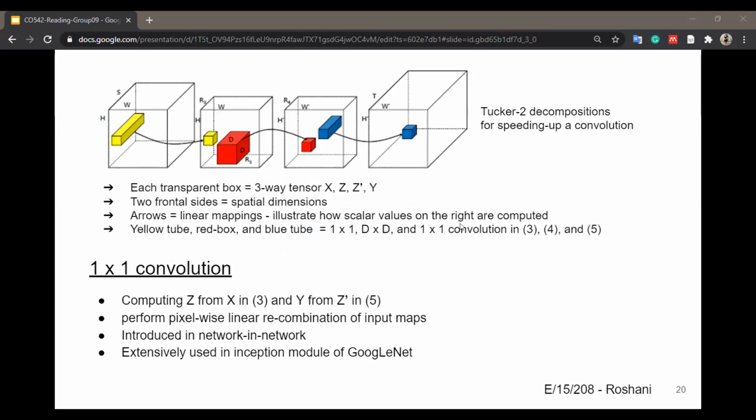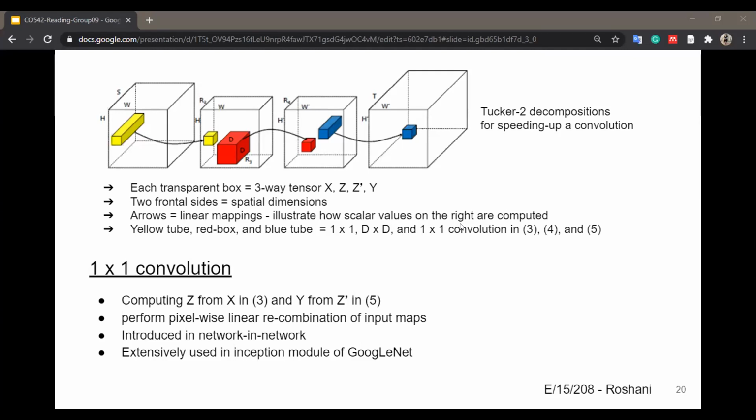Each transparent box corresponds to three-way tensor X, Z dash, and Y as in equations 3 to 5, with two frontal sides corresponding to spatial dimensions. Arrows represent linear mappings and illustrate how scalar values on the right are computed. Yellow tube, red tube, and blue tube correspond to 1 by 1, D by D and 1 by 1 convolution in equations 3, 4, and 5 mentioned previously.